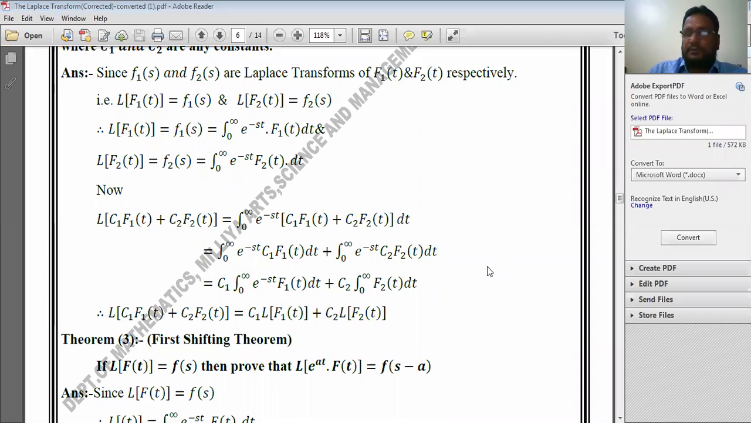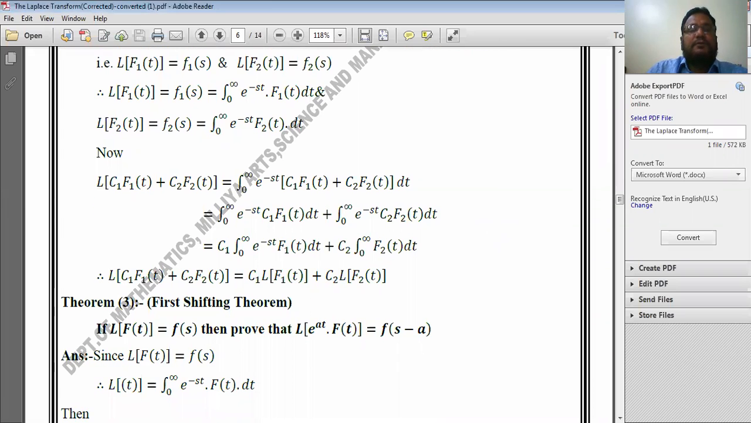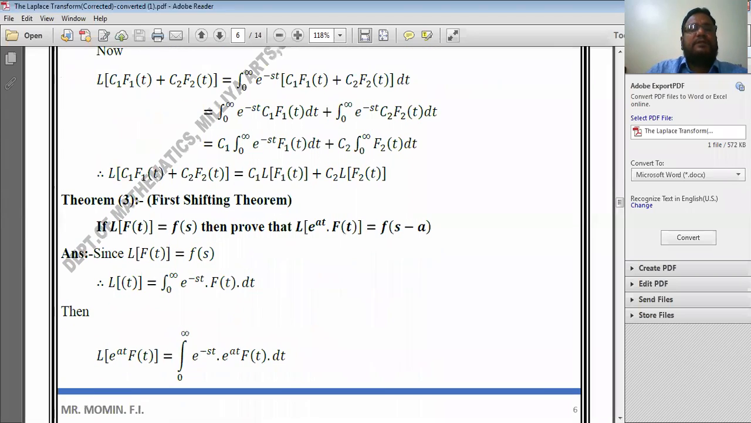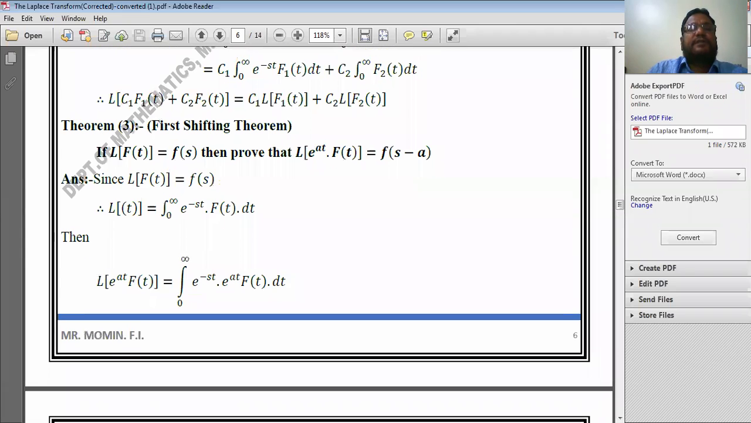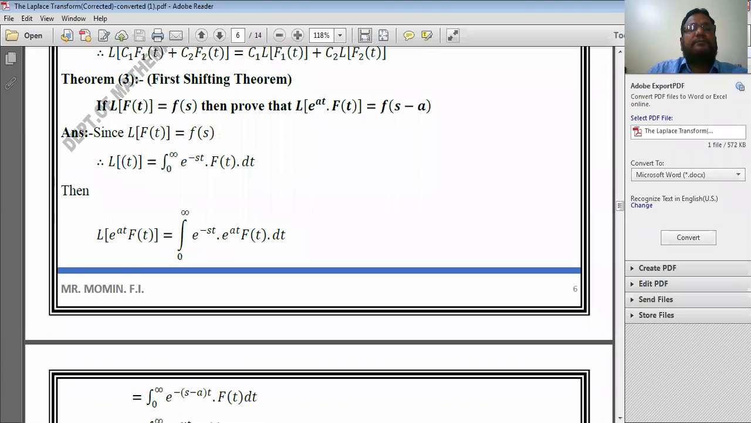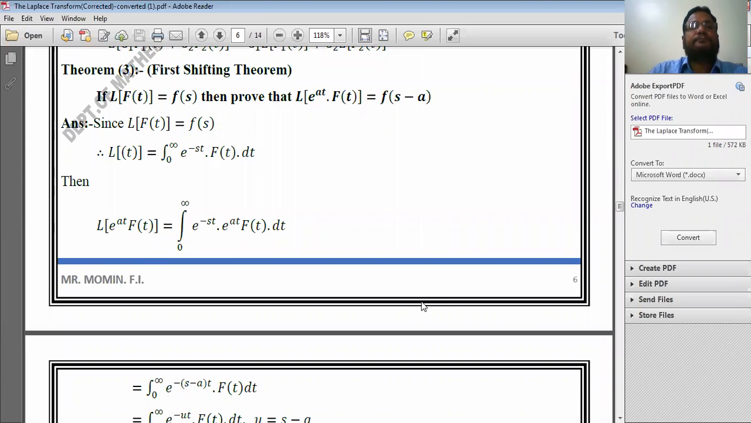Now we see the next. Now let us discuss the first shifting theorem. It is one of the important theorems. Just focus on the statement of this theorem, the first shifting theorem: if Laplace transform of f of t is equal to F of s, look here, Laplace transform of f of t is equal to F of s.